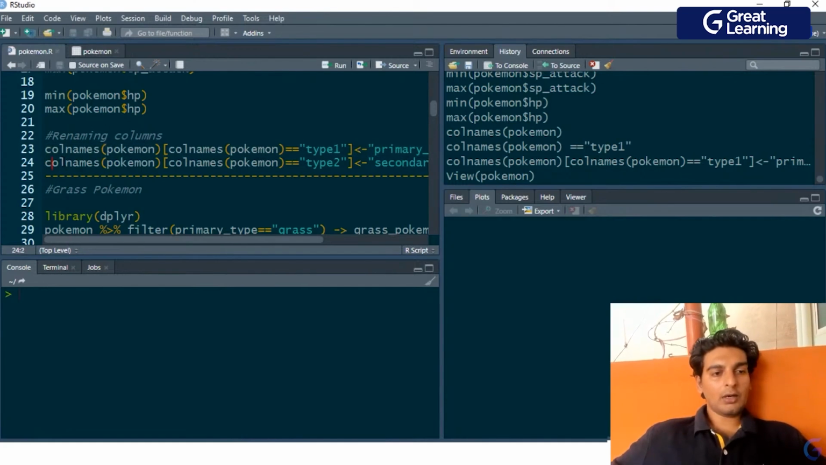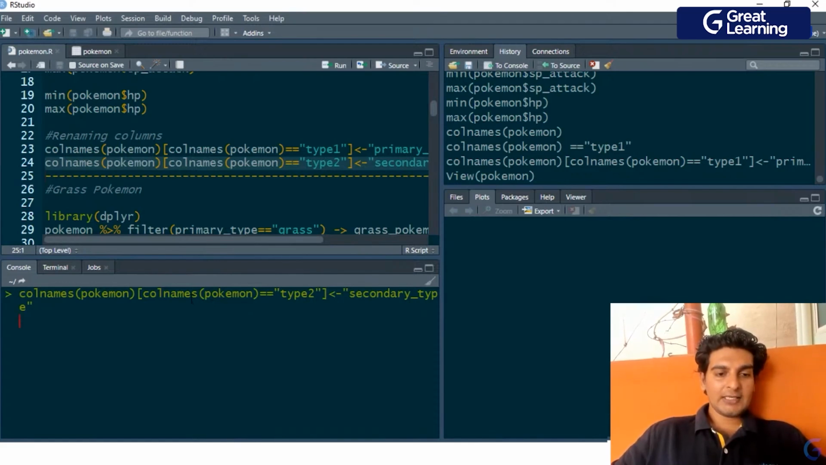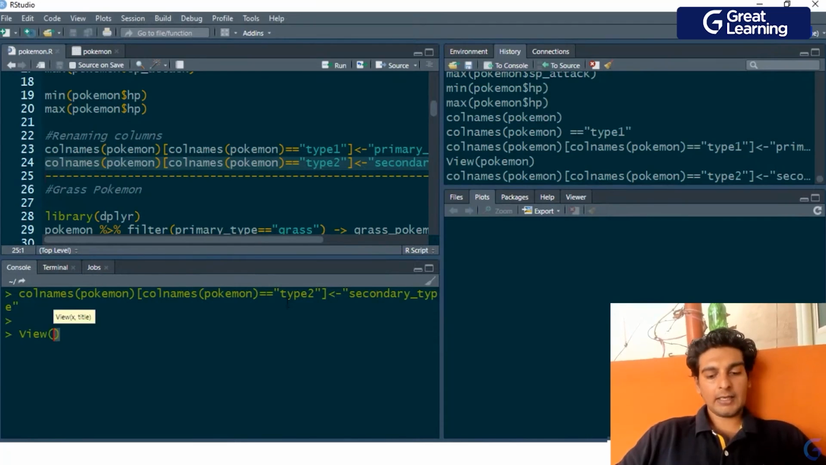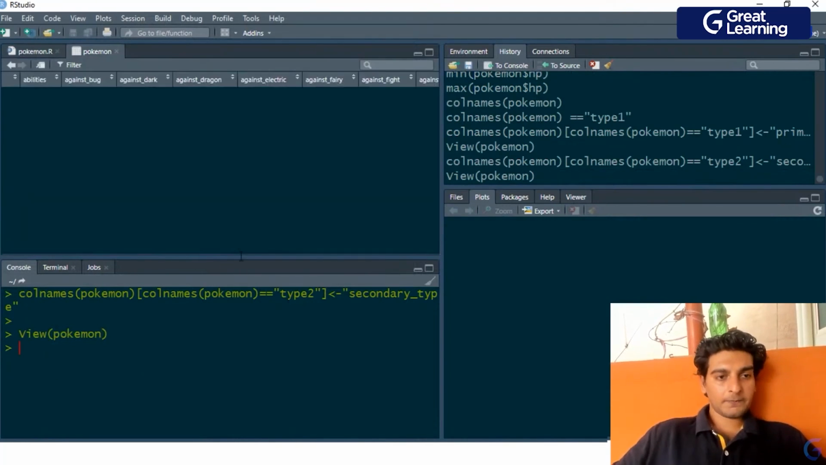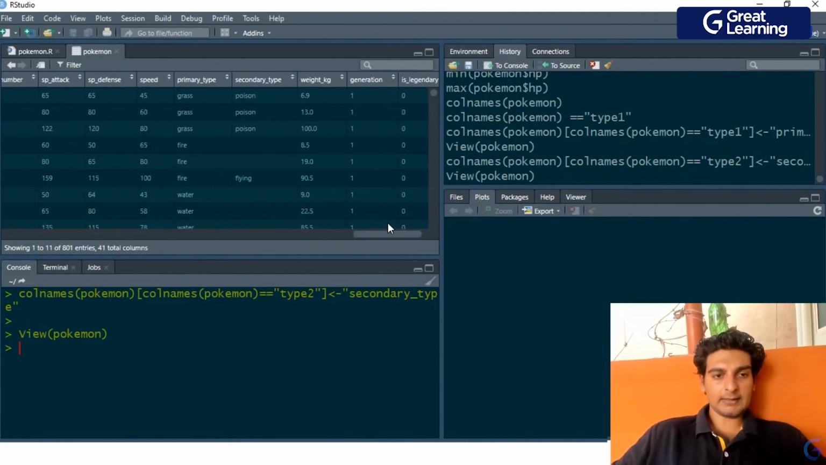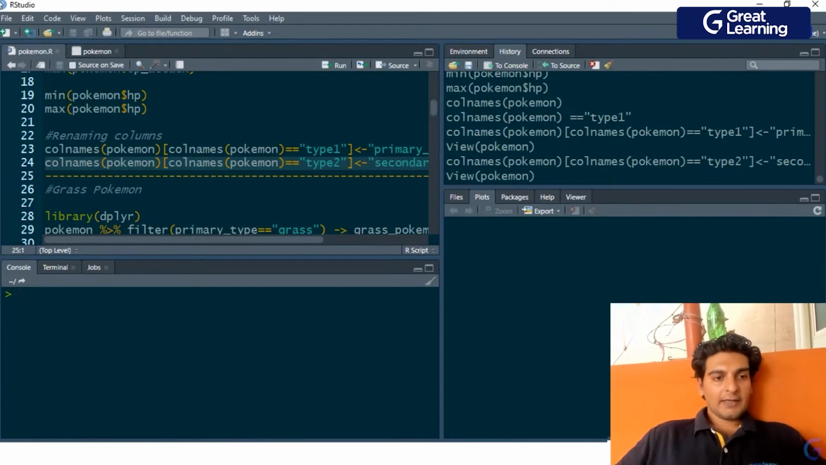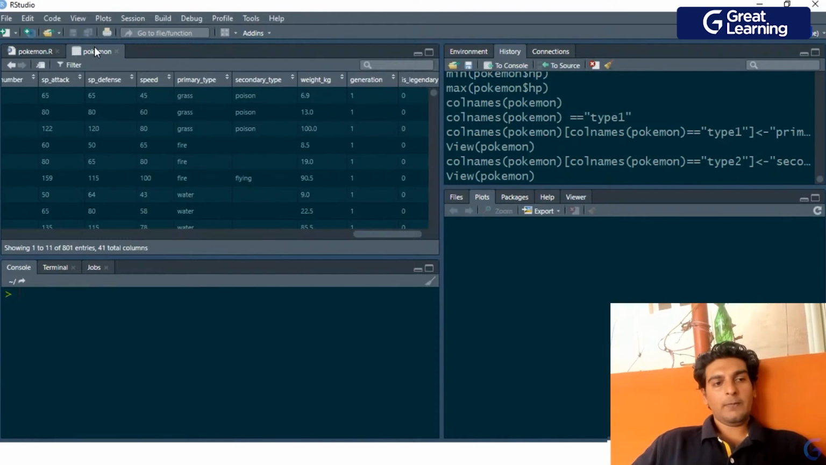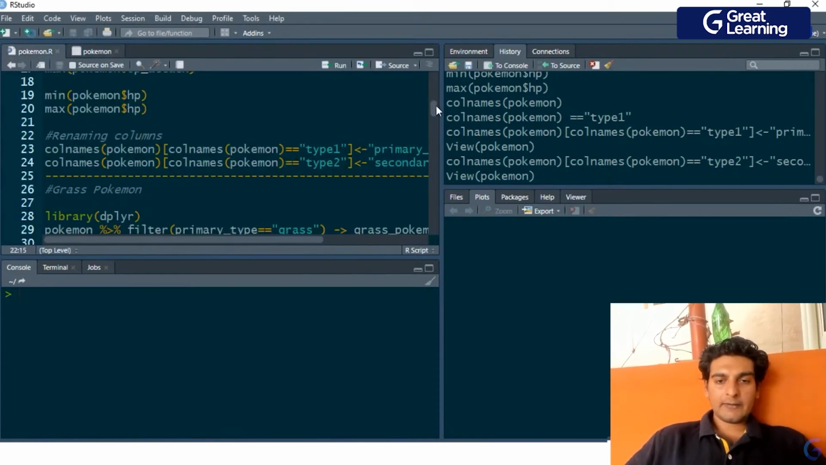Similarly, we've got the type 2 column. Let's go ahead and change the name of that column to secondary type over here. So as you see, colnames of Pokemon, we've got type 2 over here, and I'd want to change the name of this from type 2 to secondary type. So this is what we are doing. And I'll just have a glance at this again, view of Pokemon, and let's see what is the result over here. I'll just drag this to the end of this data set, and as you guys see, initially the name of this column was type 2. I have successfully changed this to secondary type. So we have done the basic pre-processing over here. Now we'll go ahead and start our first task.